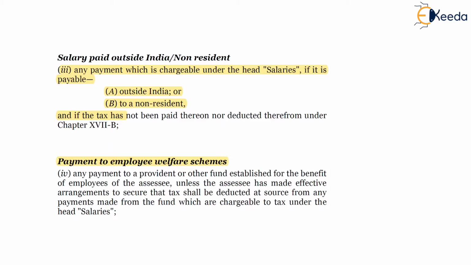For example, 100 rupees is required to be paid to the employee, and please deduct taxes thereon. Such instructions are provided by the employer SSC to the PF trust, which is again part of the employer company only. So internal instruction has already gone to the provident fund trust to make the payment of provident fund and deduct applicable taxes thereon. If such instruction is provided, then the employer company won't be disallowed the provident fund expenditure.